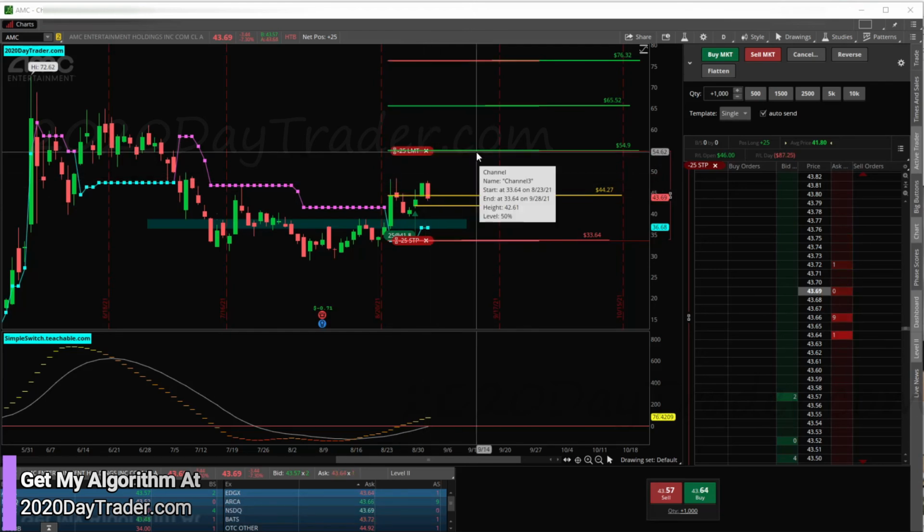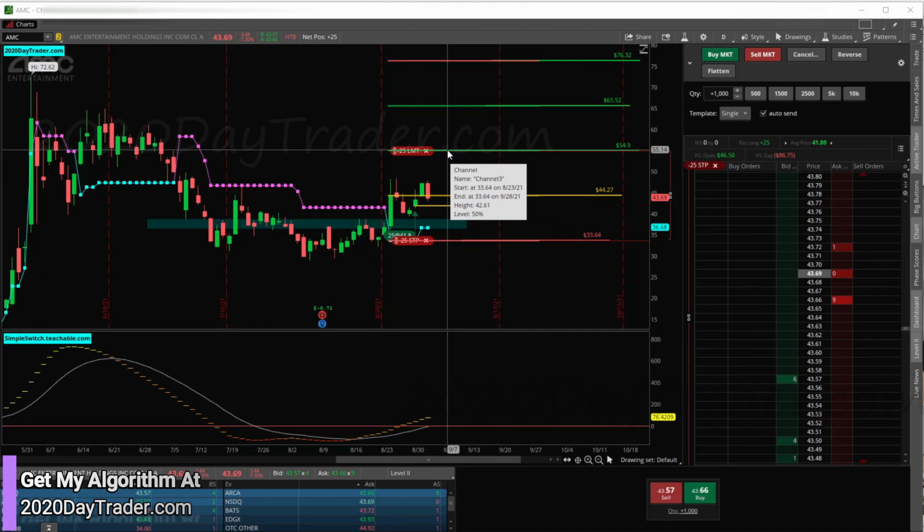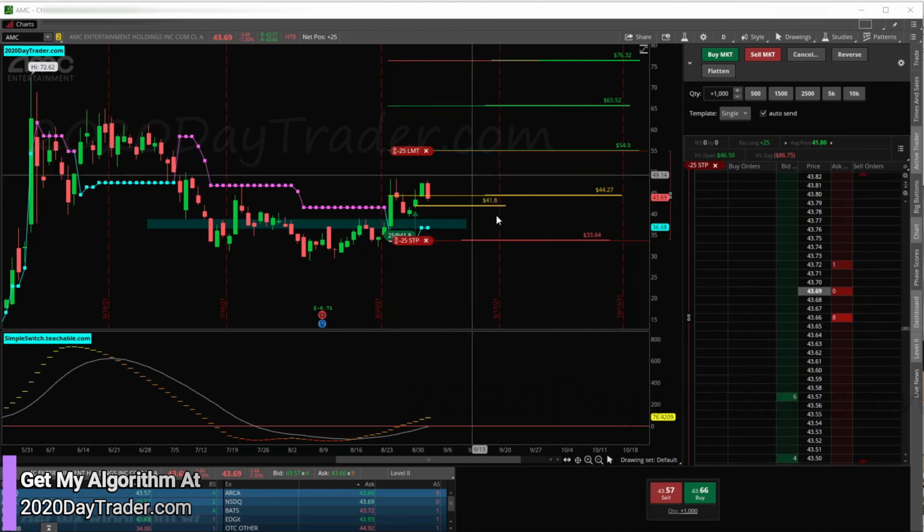But I'm looking for a target here based on the algo, which also coincides with what was once a support level, which now may be a resistance level, maybe a retest of that. So we'll have to see what happens. But there's AMC. So there you go. So there's some of the swing trade portfolio that's kicking around right now as well.